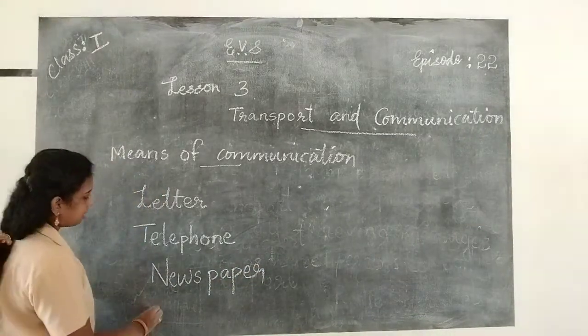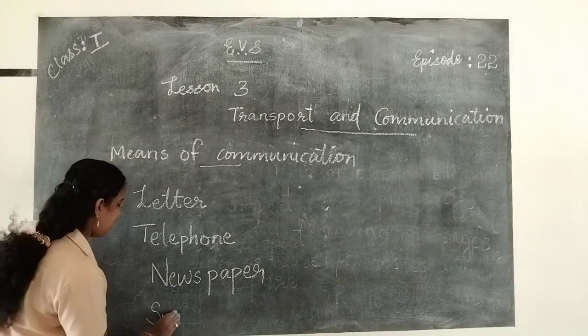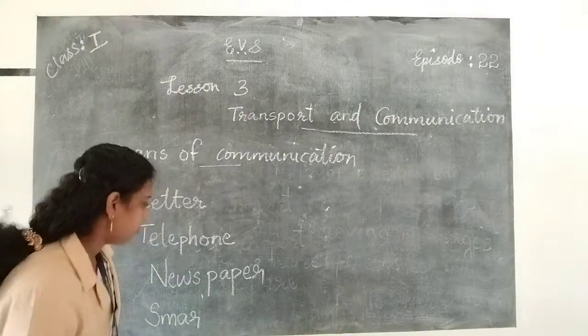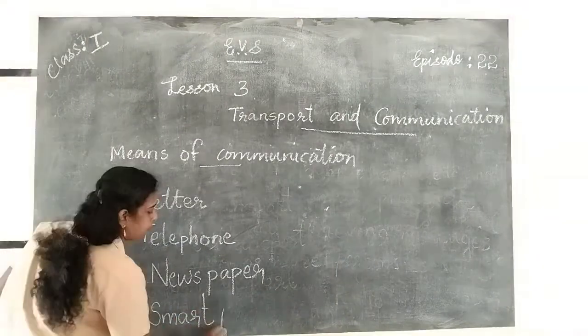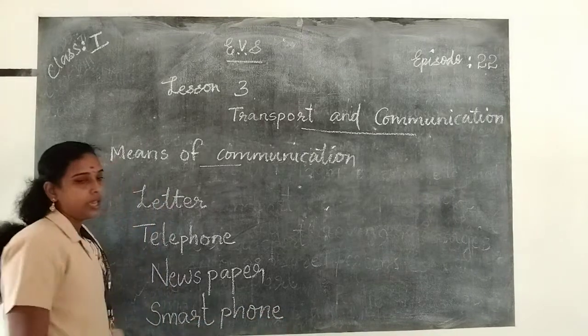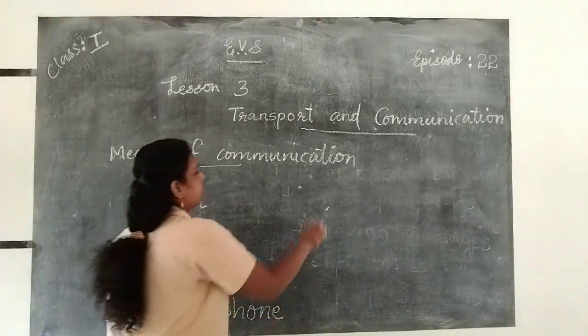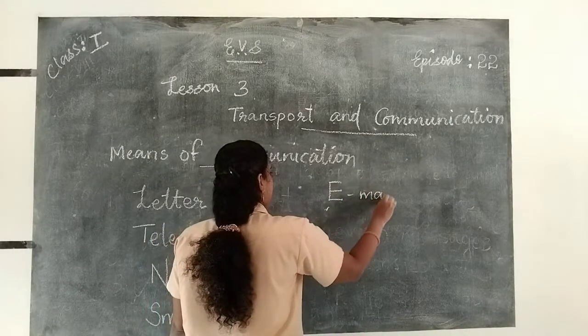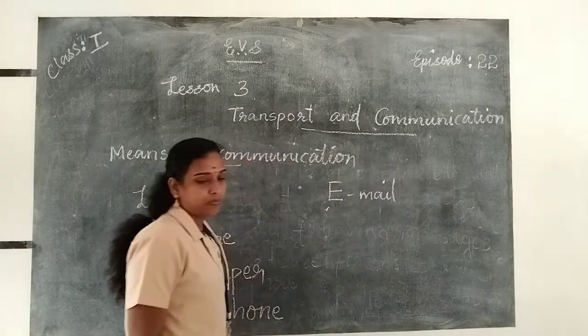Newspaper. Then smartphone. S-M-A-R-T-P-H-O-N-E. Smartphone. Then email. E-M-A-I-L. Email.